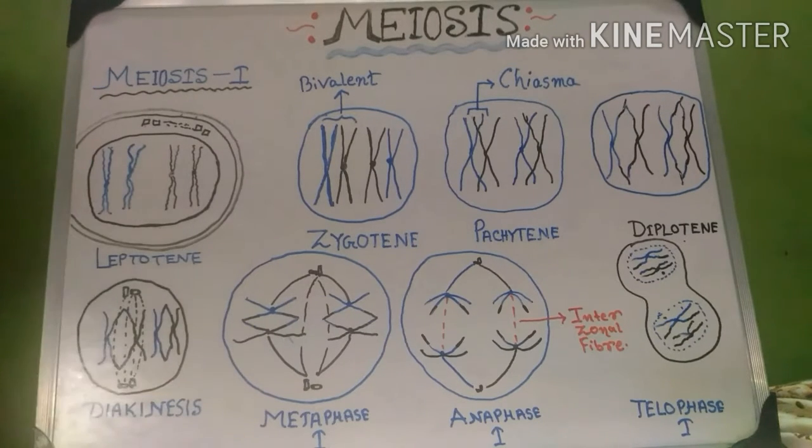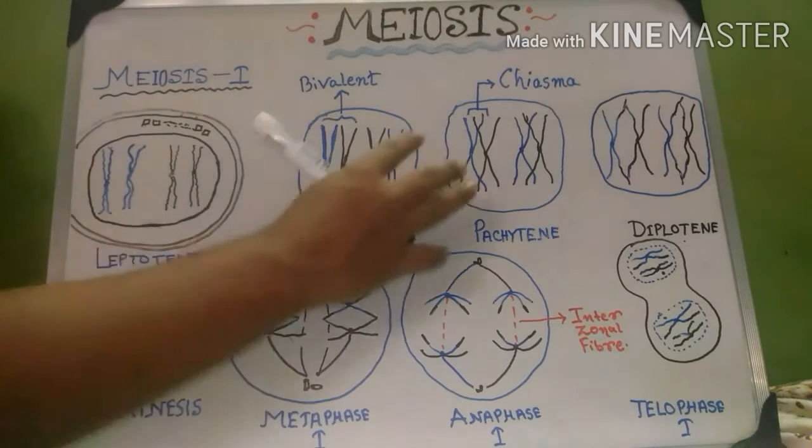Okay, now let's start the process of meiosis. As we all know, meiosis is the cell division of the gamete mother cell, so here also interphase will happen. As we discussed interphase in our previous video, we are not going into that here. We start directly from the divisional phase. The divisional phase of meiosis is very interesting and very long.